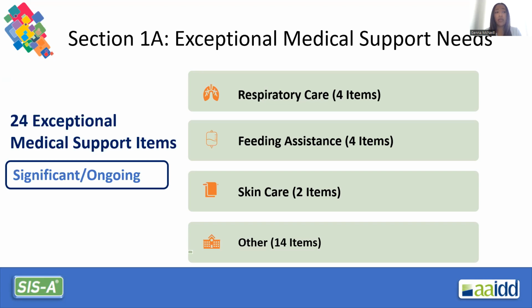The next 4 items are feeding assistance. Support needed for tube feedings would be an example in this section. Skincare has 2 items, and an example here would be turning and repositioning. And under other, there are 14 items. An example would be the support needed for ostomy and catheter care.